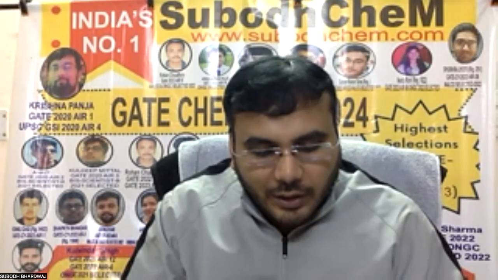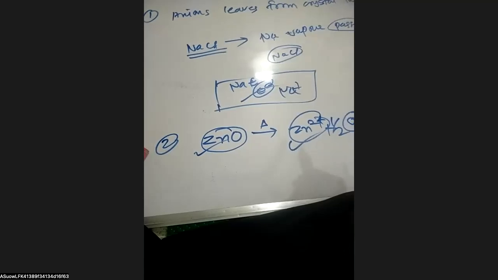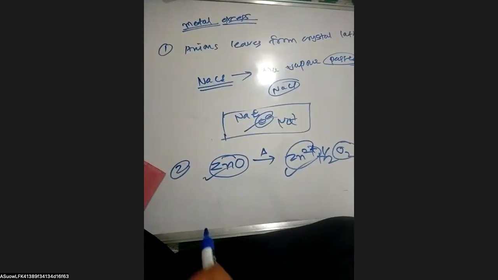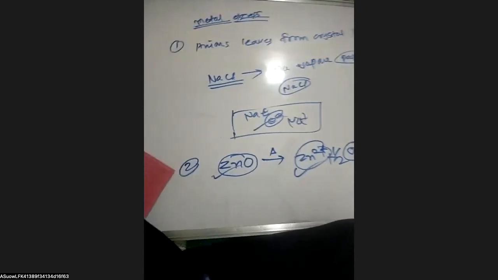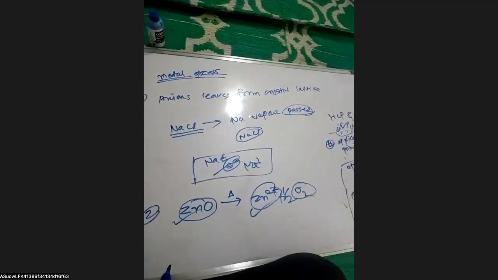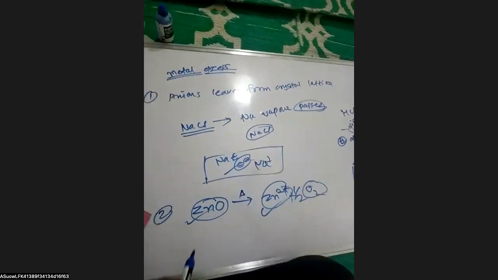What are electron rich impurities and electron deficient impurities? What's the difference? What are the examples? Sir, basically the impurities are added into any of the metal, which we call doping. So for example, here,